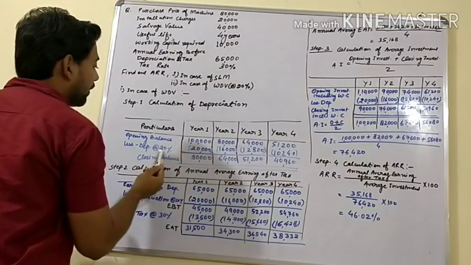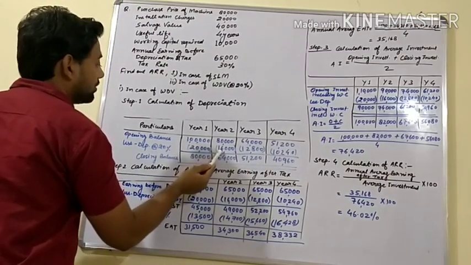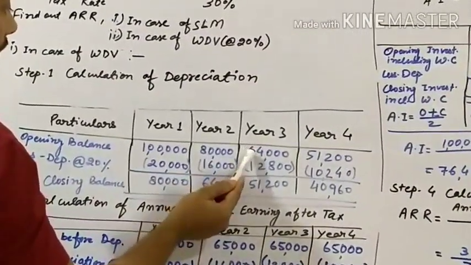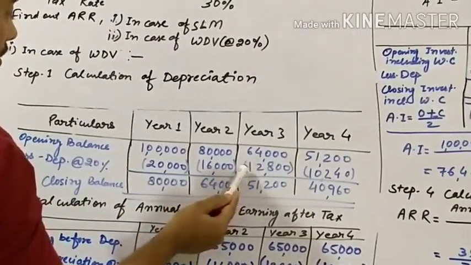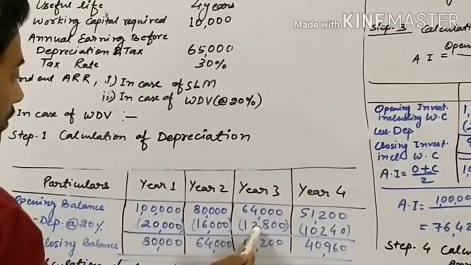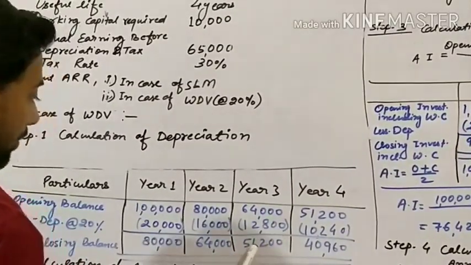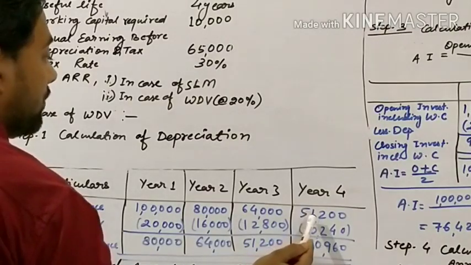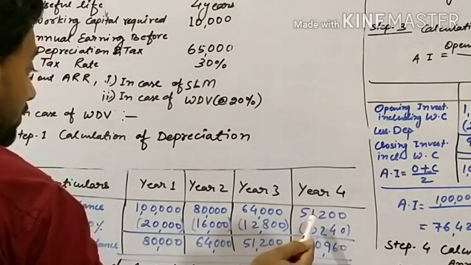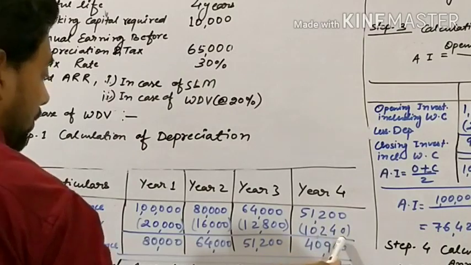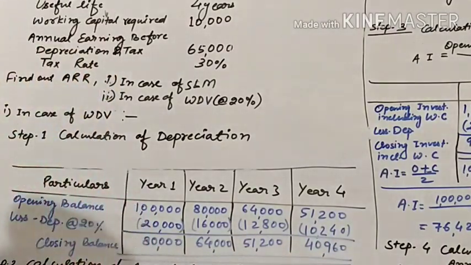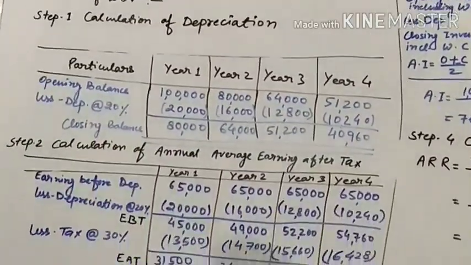Now we will find out 20% of 80,000, that is 16,000. We will find closing balance 64,000. This closing is opening for third year, 64,000 less depreciation, 20% of 64,000, that is 12,800. The closing balance is 51,200. This closing is opening for fourth year, 51,200. 20% of 51,200 is 10,240, and the closing balance is 40,960. Let's go on to the next step.